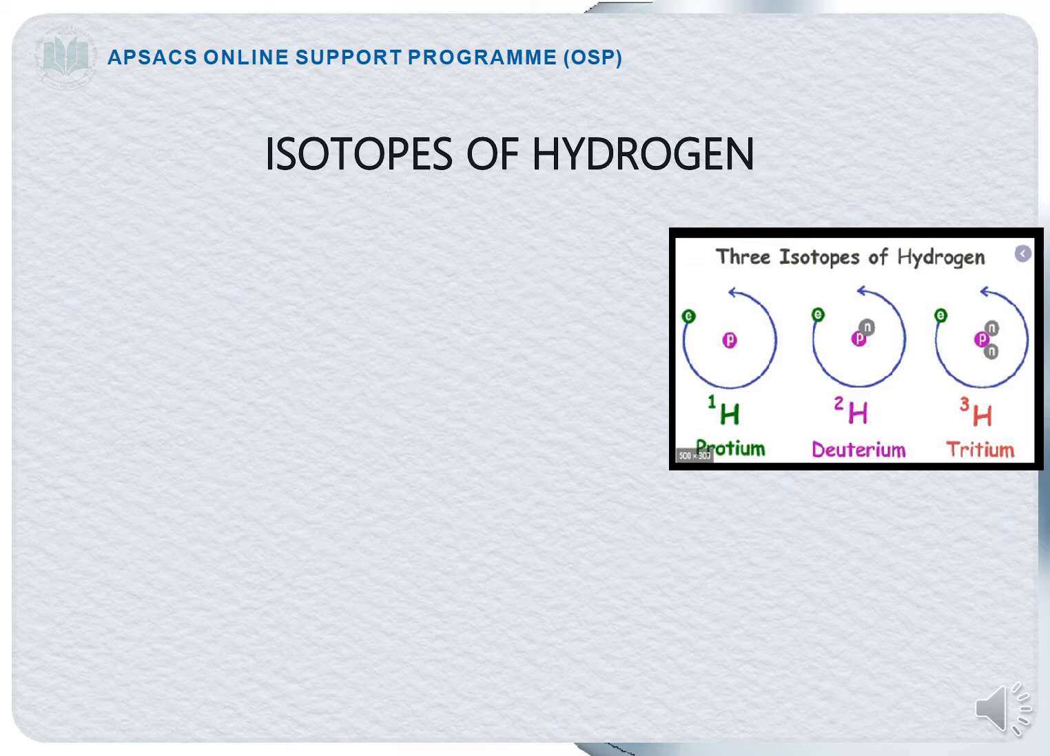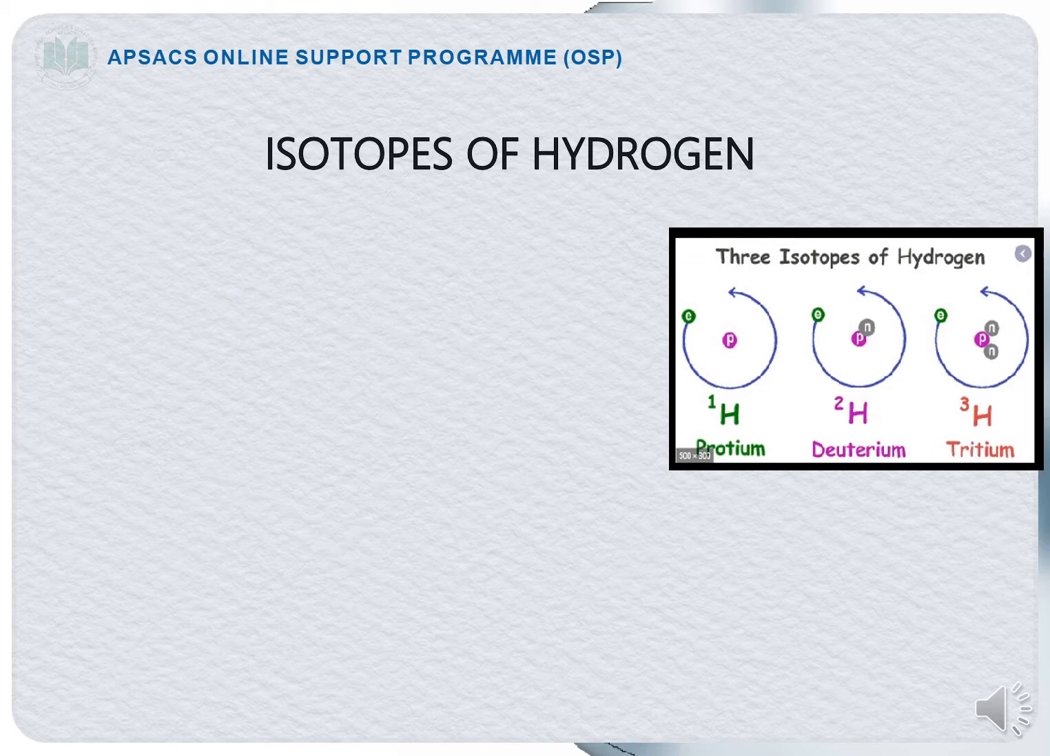Now come towards the types of isotopes. The first type is the hydrogen isotopes. If you look at the structure of the isotopes of hydrogen, you can see three various structures. First is protium, second is deuterium and third is tritium. These are the three isotopes of hydrogen. They are exactly the same. They have the same number of electrons and protons in each, as you can see, but the number of neutrons is different.